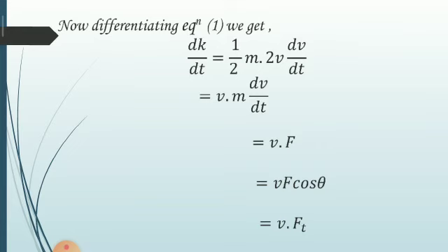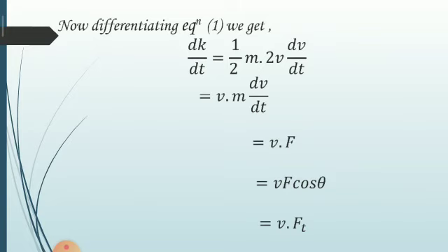But dv by dt is acceleration, that means v into m into a, but m into a is force, therefore v dot F. Here v and F both are vector quantities, but their product is scalar, that means this is a dot product, and dot product is defined as magnitude of v, magnitude of F, and cosine of the angle between them, where theta is the angle between force and the velocity. Now, dK by dt is equal to v dot F.